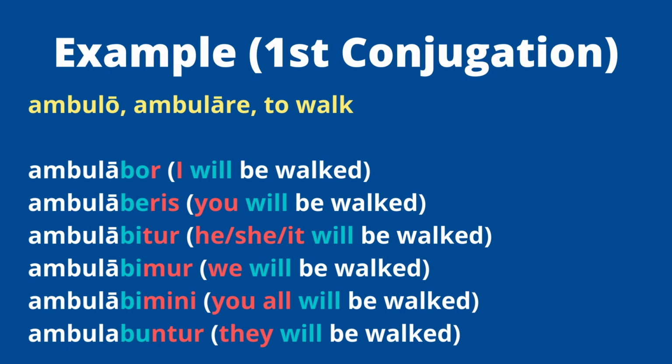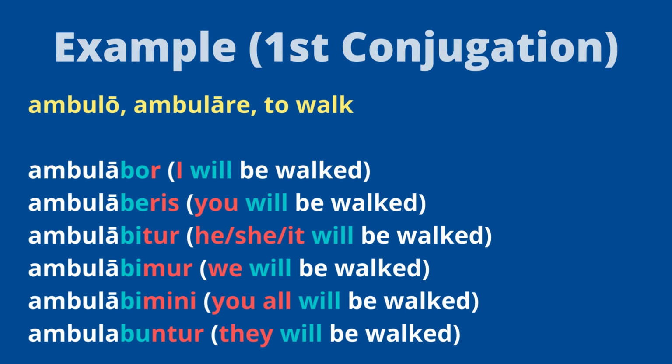So let's just look at a few examples so you can see this in action. If I gave you ambulo, ambulare, which means to walk, it's a first conjugation verb. You can tell by the ARE in the infinitive, ambulare. You drop the RE. That's my stem of ambula, right? You can see it in white with all these examples. You add the bo, be, be, boo. That's the part in blue. That's the future tense infix. And then you add your endings of R, RIS, TUR, MUR, MINI, NTUR. That's what makes it passive voice. So you'd have ambulabor, ambulaberis, ambulabitur, ambulabimur, ambulabimini, ambulabuntur, right? And it means I will be walked, you will be walked, he, she, it will be walked.